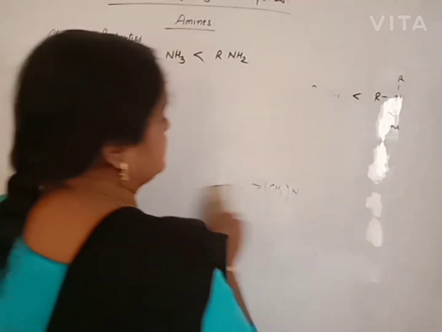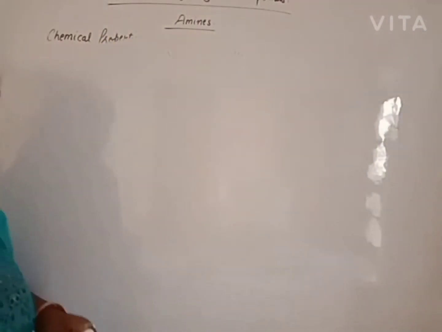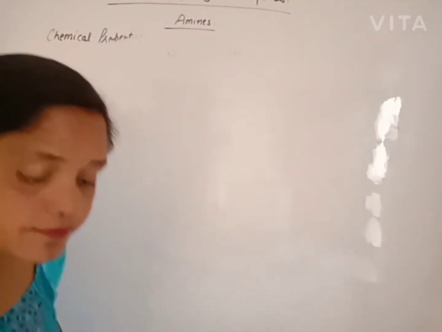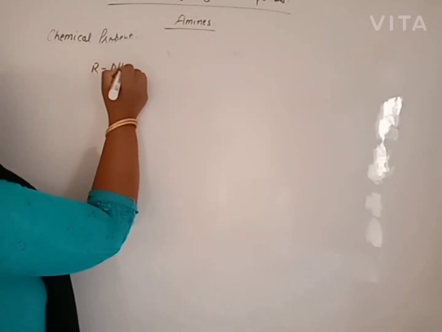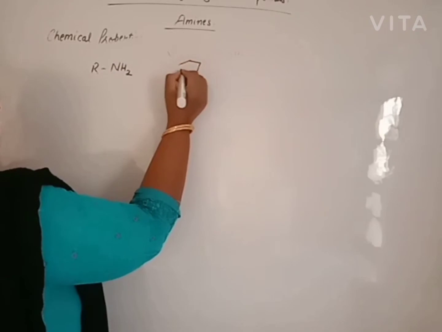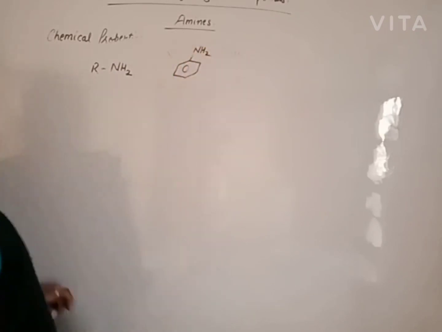Now our question is, out of aliphatic amine and aromatic amine, which one is more basic? This is aliphatic amine, this is aromatic amine.